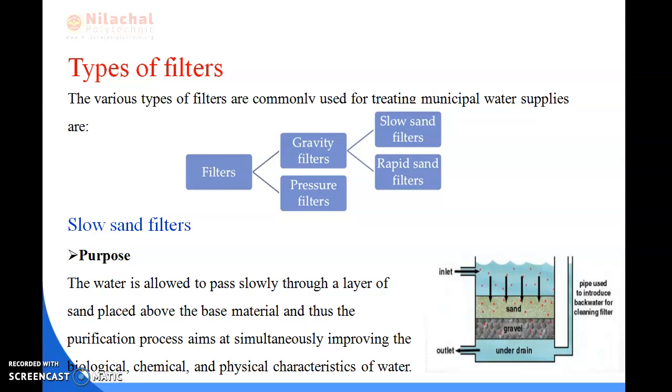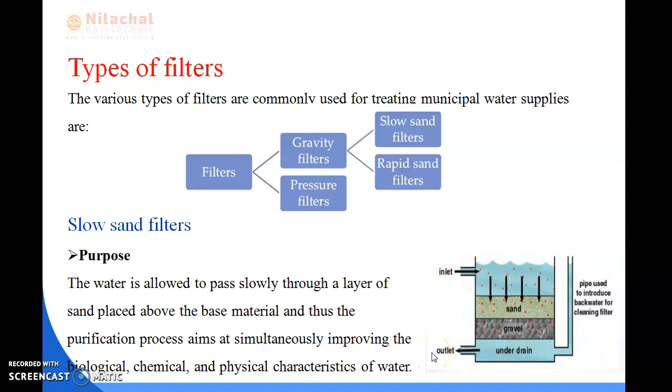Okay, as I have already told, filters use materials like sand and gravel. These are the filter materials. So now we will be reading about the slow sand filter. You can see here the diagram of the inlet. Here the water is entering and here the water is the outlet.